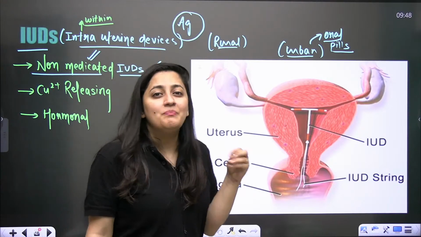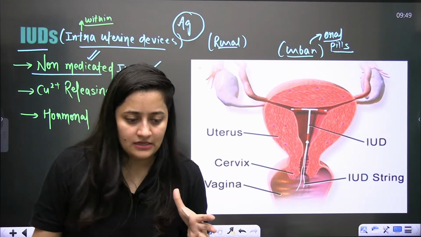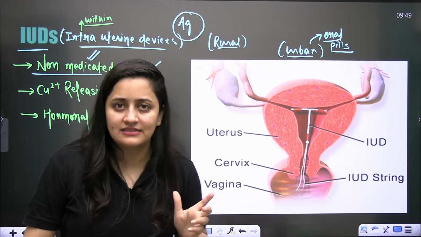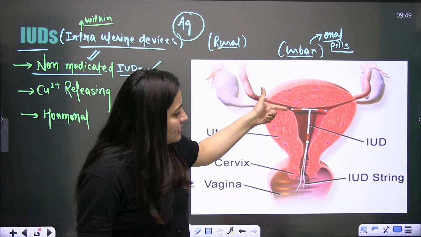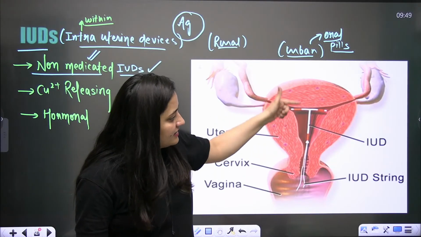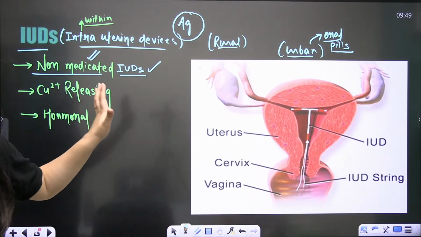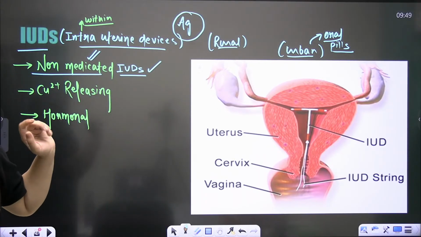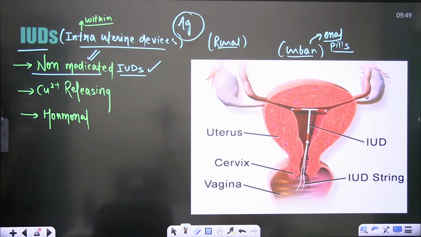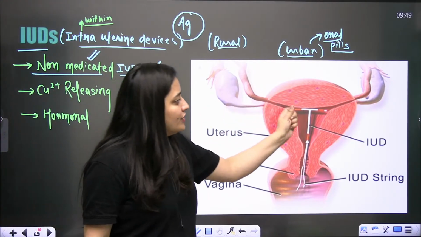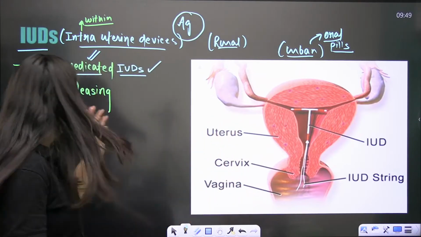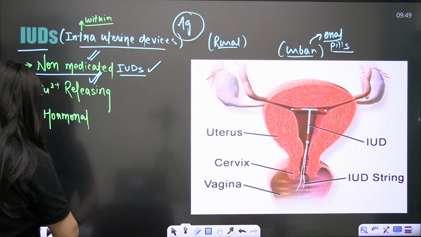It is plastic or stainless steel, and barium sulfate is coiled over it. Not in all cases, but this is what I am generally telling you. So it is made up of plastic or stainless steel, especially when you are talking about the non-medicated IUD.